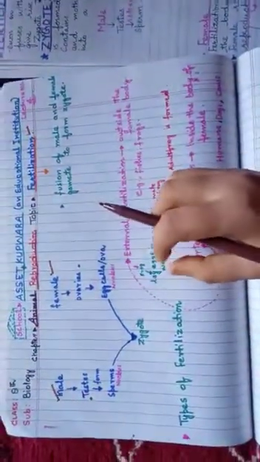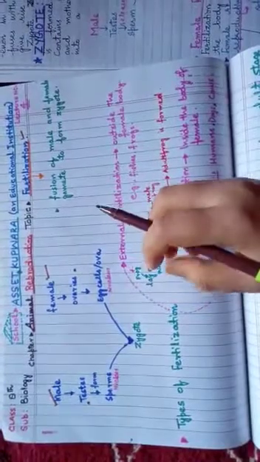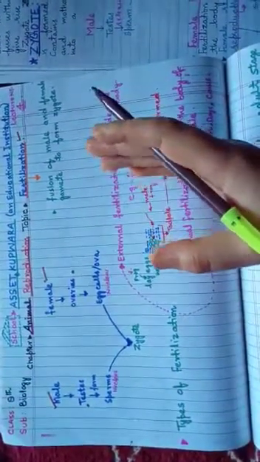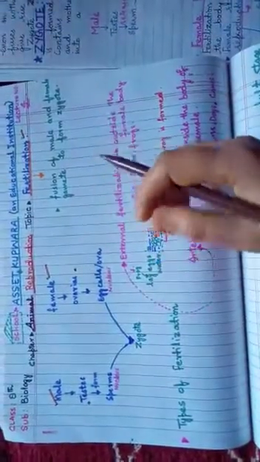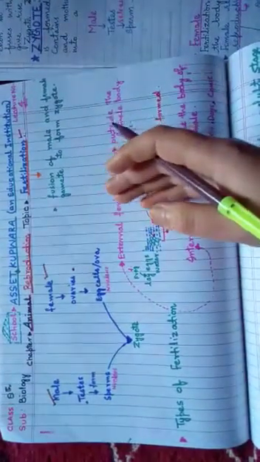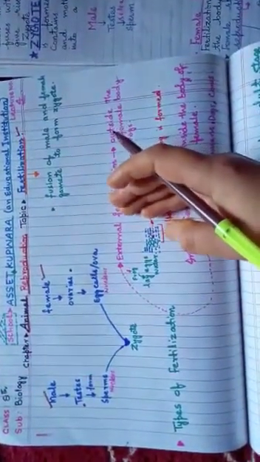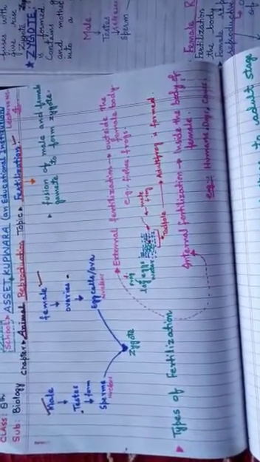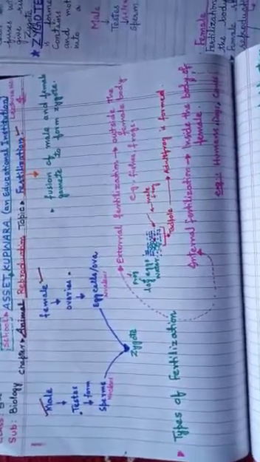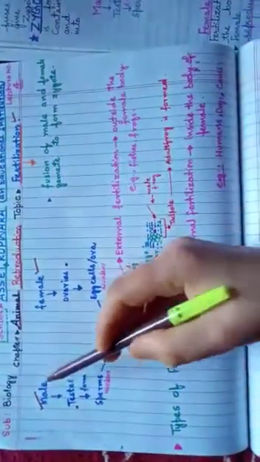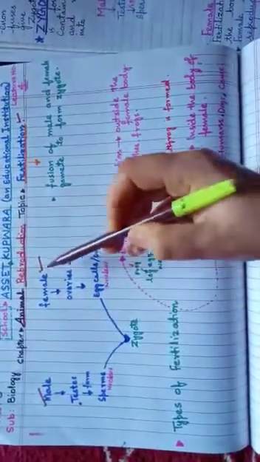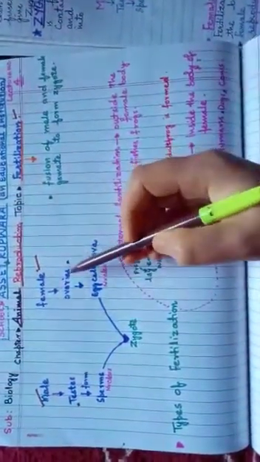I have discussed all this in detail in your previous chapter, Reaching the Age of Adolescence, in the winter session. Unfortunately, those who were not present in the winter session will find it somewhat difficult to understand. Males have the primary sexual organs as testes, females have the primary sexual organs as ovaries.